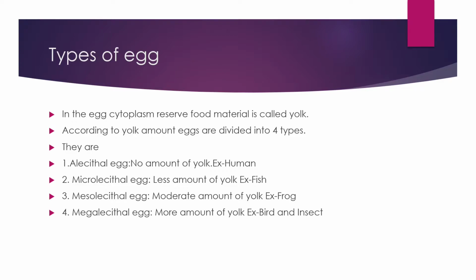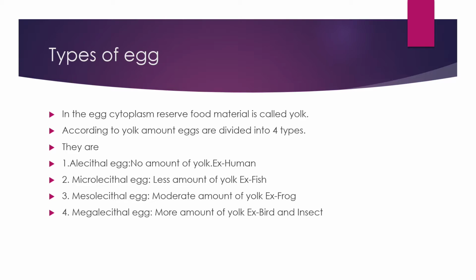Inside the egg cytoplasm there is a reserve food material, माने संचय खाद्य, which is called as yolk. You might have seen in case of a hen egg there is a yellow substance. That yellow substance is nothing but a yolk, Y-O-L-K, yolk. That yolk is a kind of food that helps to grow the embryo. Embryo माने ताको खाई की बड़ होती.